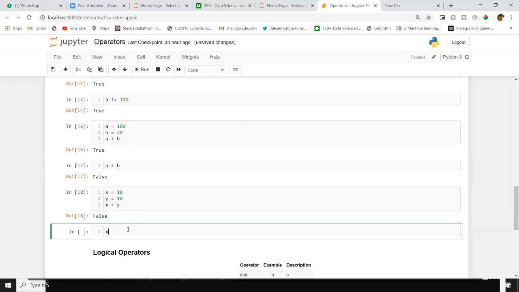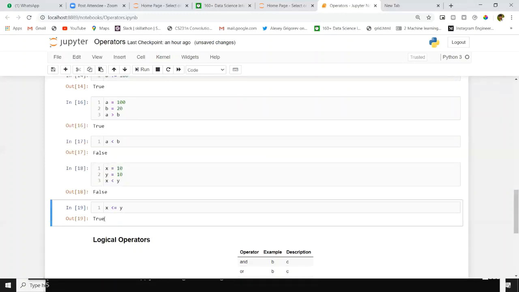In that situation, we can use x less than or equal to y. We'll get true here. Why? Because first it will check for the less than or greater than operator. After that, it will check whether both values are equal or not. In simple terms, we are performing two operations here.